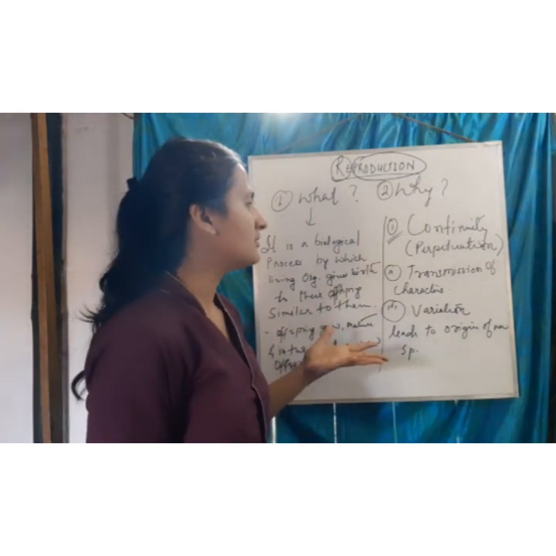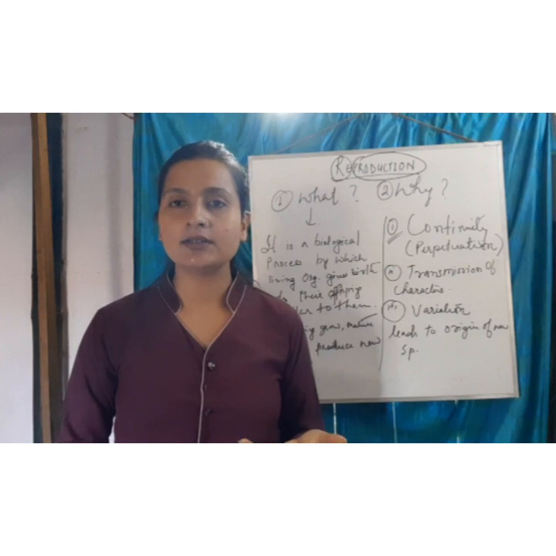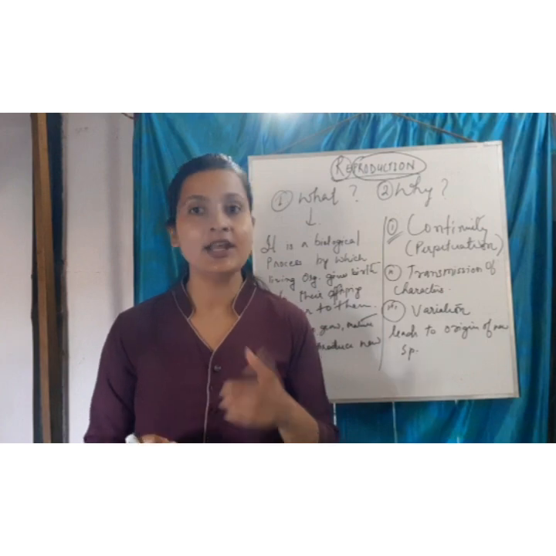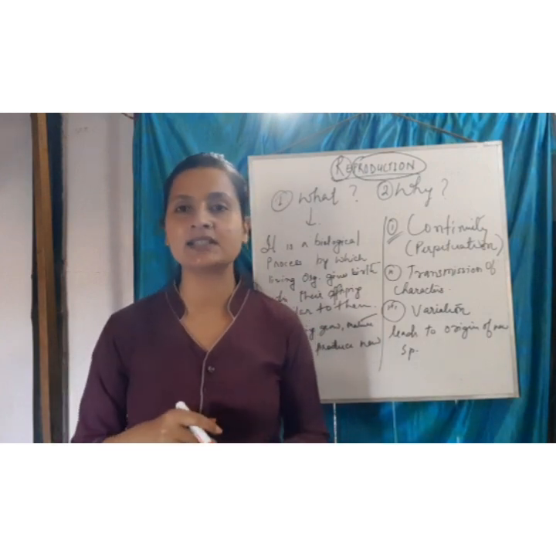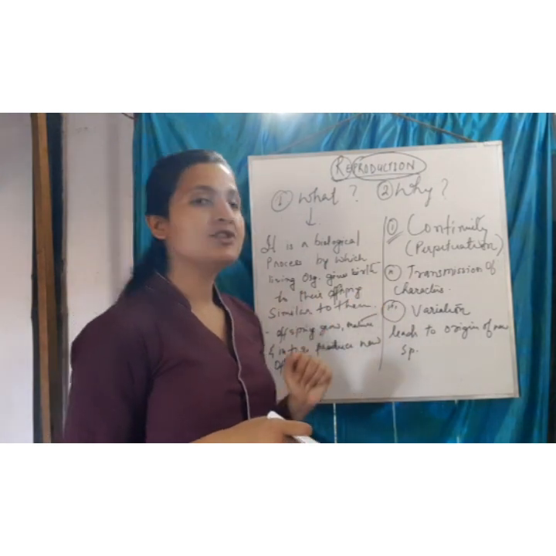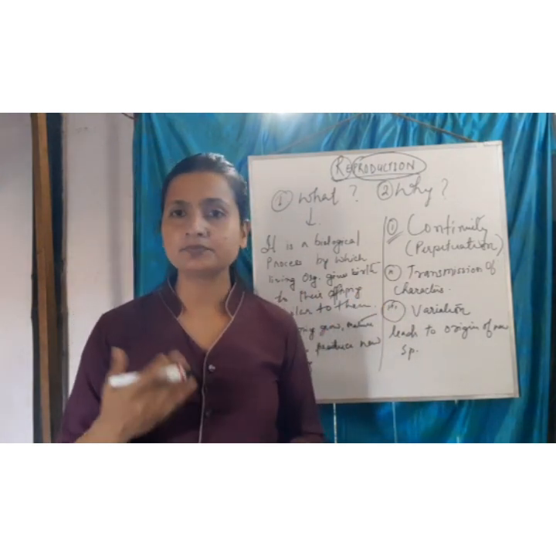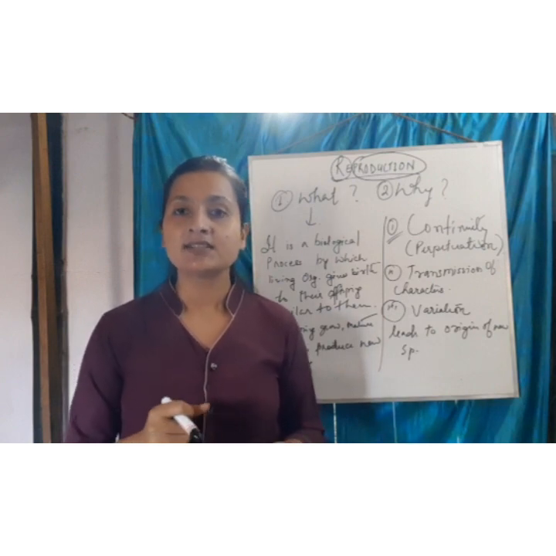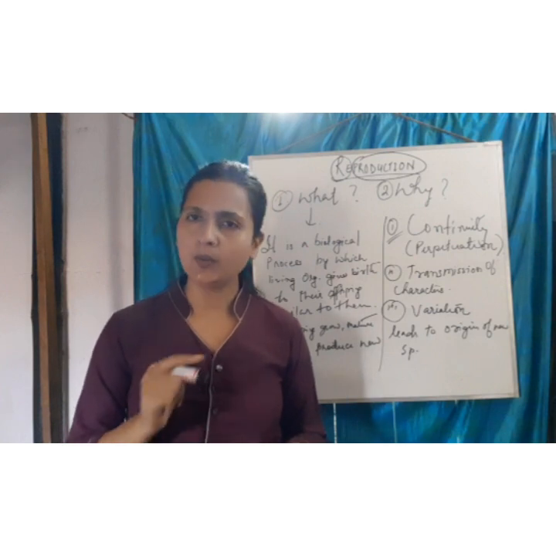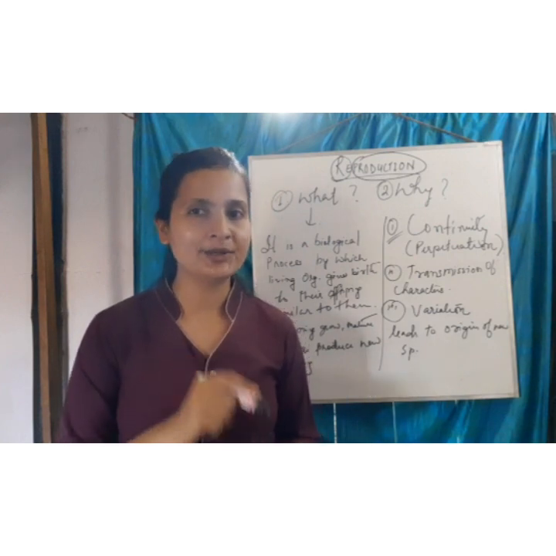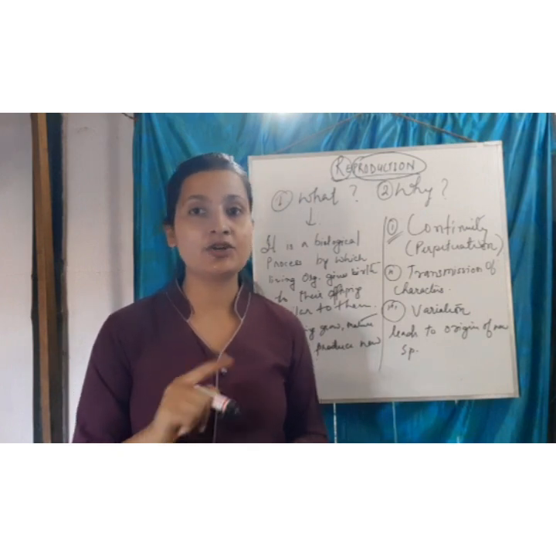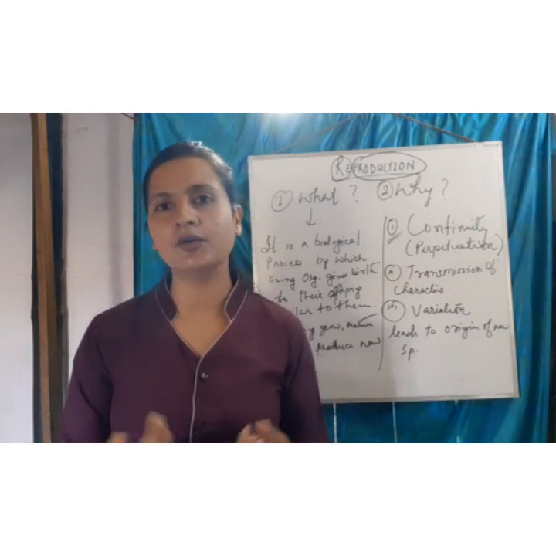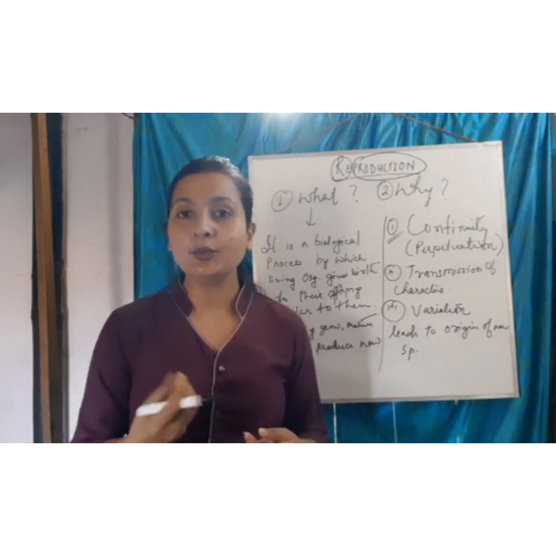Second, transmission of characters. Reproduction transmits the characters in inheritance, right? We will learn this in chapter 5 also, how this takes place. For example, whenever a baby is born, a newborn baby, what happens? We always compare the baby with his or her parents, right? Either we will say he or she looks like the father, mother, or brother, or any one of the family members, isn't it?